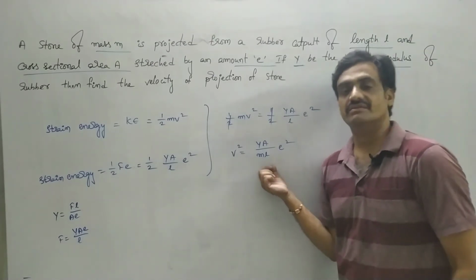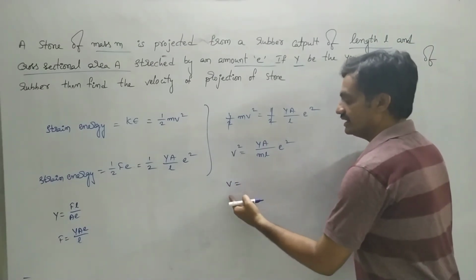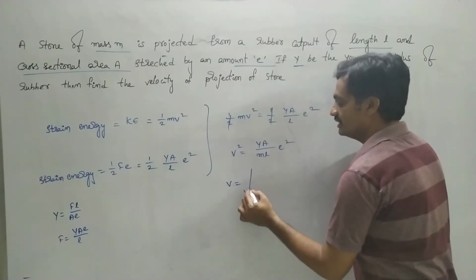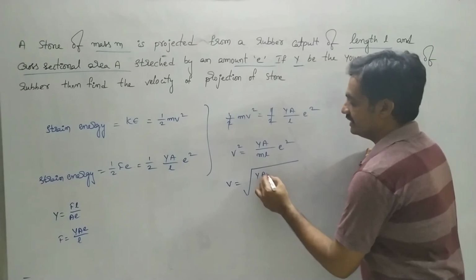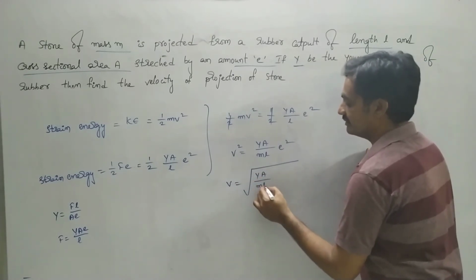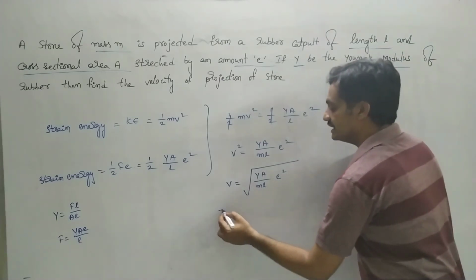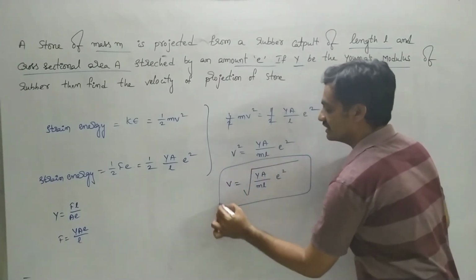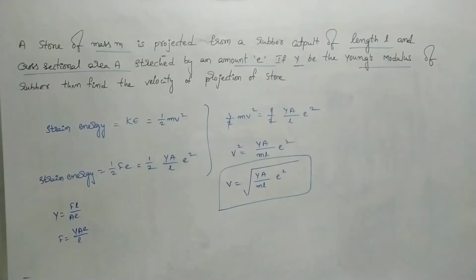Here we have to represent velocity. Then v is equal to square root of YA by mL into E square. So this represents the velocity of the stone. Take a screenshot.